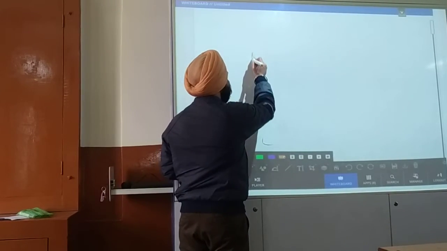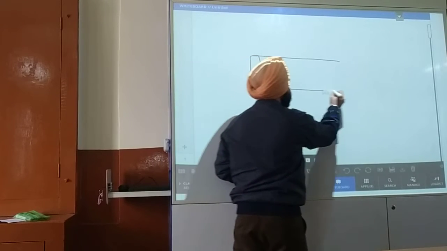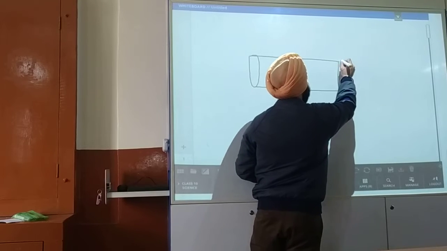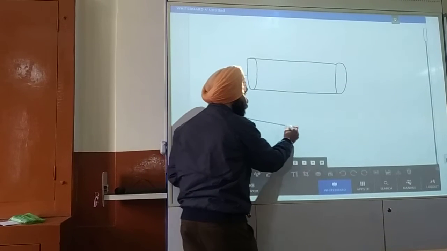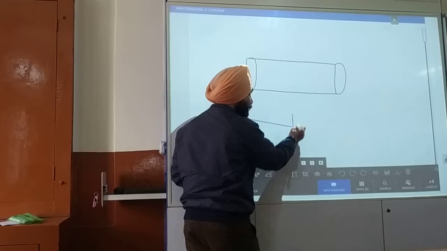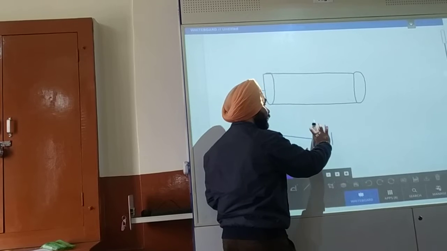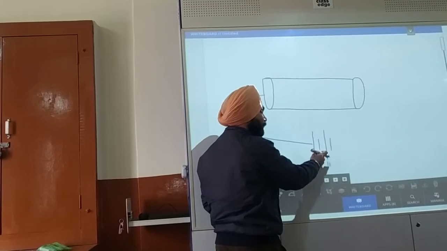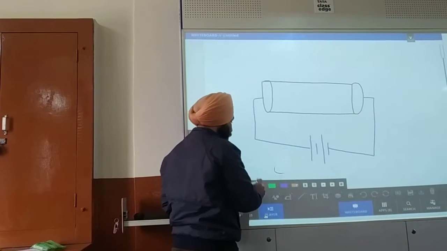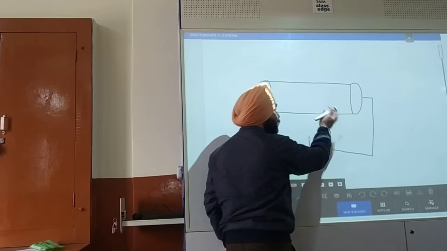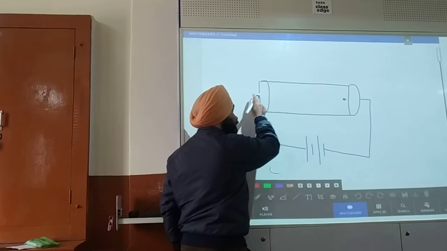Whenever electrons are flowing in a wire, let us see, consider a cylindrical wire. You might be wondering about the electrons because of the potential difference applied by the battery. This is the symbol of the battery: positive, negative. The positive has high potential, that is why we draw a longer line, and the negative has lower potential, so we draw a shorter line. If the potential difference is given to the wire, electrons start flowing from one end of the wire to the other end.